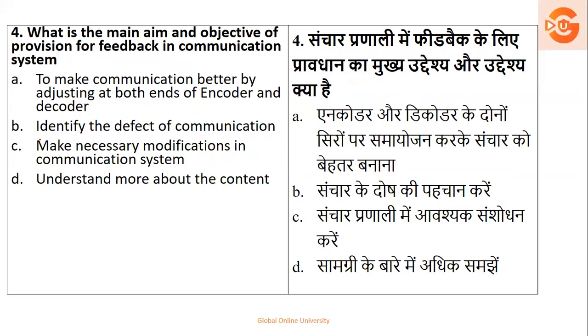Next, what is the main objective and aim of provision for feedback? Now see how they have twisted the question. यहाँ पे उन्होंने सिर्फ इतना पूछा है कि feedback का importance क्या है, and then they have played with the words. So you have to read the question very carefully. So to make communication better by both of the ends, that is encoder and decoder, identify the defect. नहीं, feedback में defect नहीं होता है, defect find out करना नहीं होता है, modifications भी नहीं होते हैं, understand more about the content, no. So basically it is to communicate better by adjusting both or knowing both the encoder and decoder.